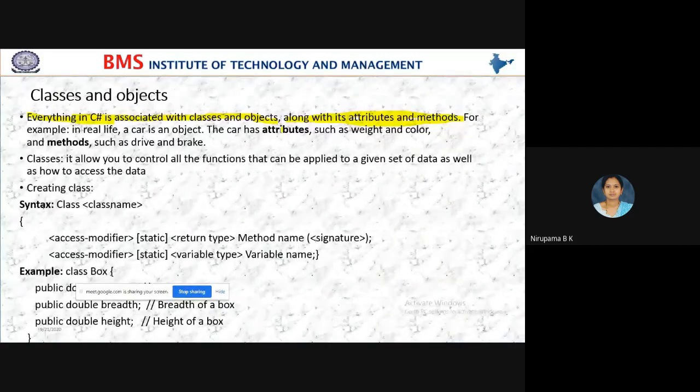Color of the car, model of the car, what is the weight of the car, in which year it was released, that is nothing but the model of the car, number of seats, how many seaters, how many ACs it has, how many airbags it has. All these are the attributes of the car.